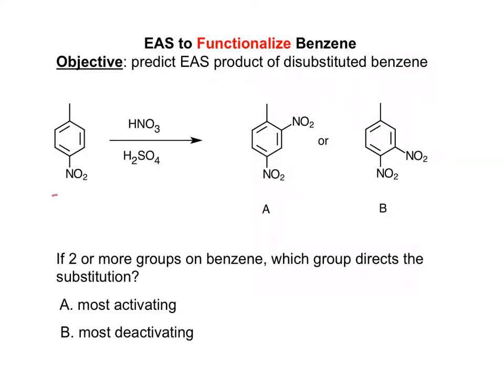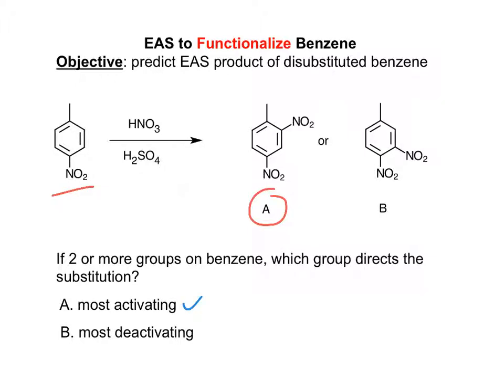Para-nitrotoluene undergoes nitration to form two possible products, A or B. Experiments show that A is the product of this reaction. So stop the video and answer this question. If two groups are in benzene, which group directs the substitution? The answer is the most activating group.